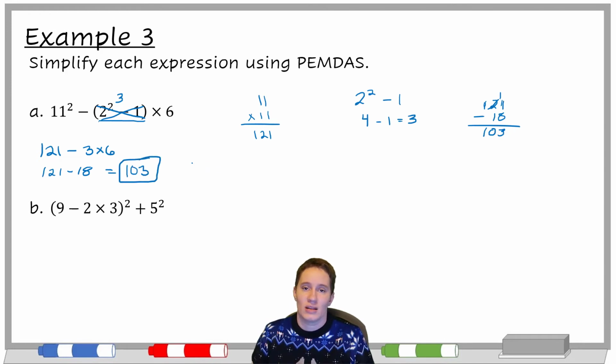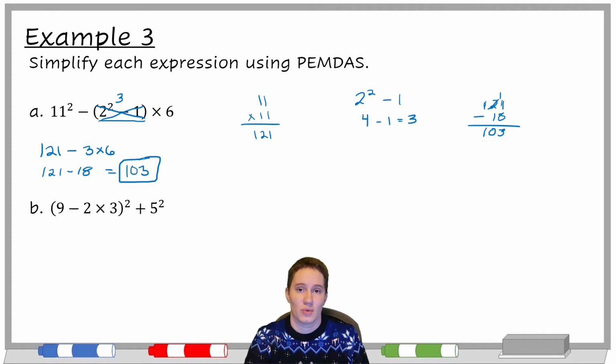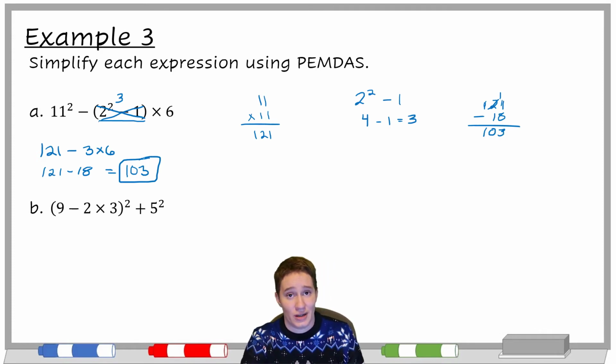Now also keep in mind that if you're making little mistakes with multiplication, addition, or subtraction, but you're doing the right order, then that's better than doing the wrong order completely. Like if you did 121 minus 18 and said it was 102, but you still did the correct order of operations, you just need to be more careful about your mental math, or written out math, or whatever it is.